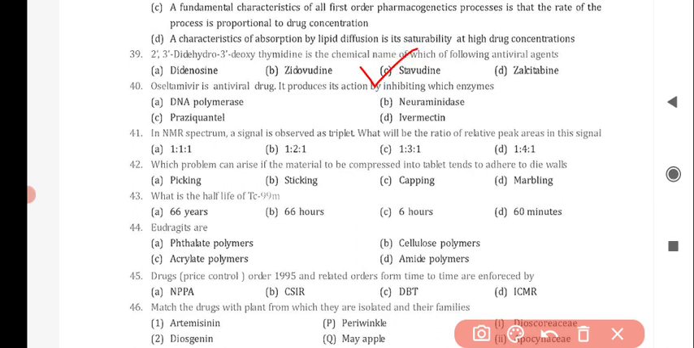Next question is, oseltamivir is an antiviral drug. It produces its action by inhibiting which enzyme? And the correct answer is option B, neuraminidase.